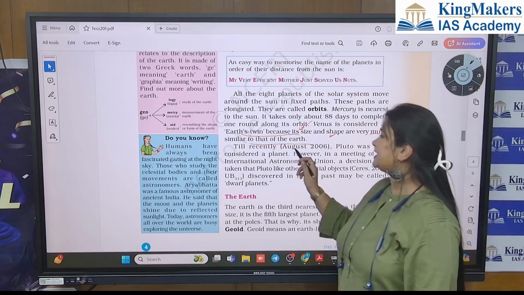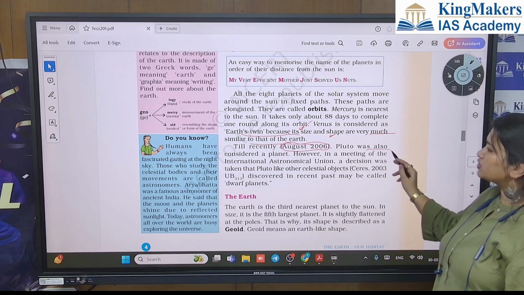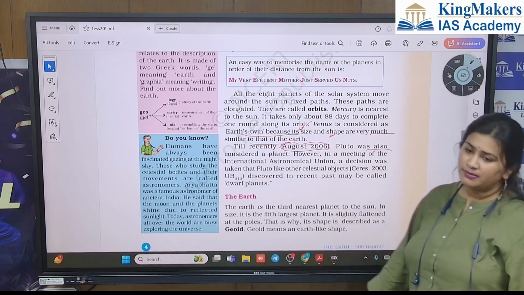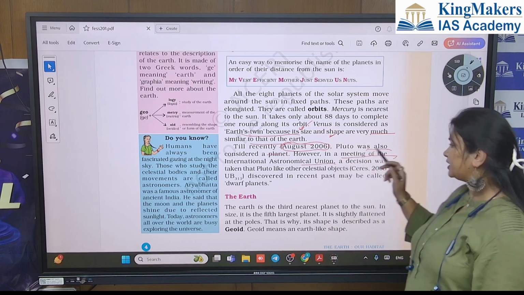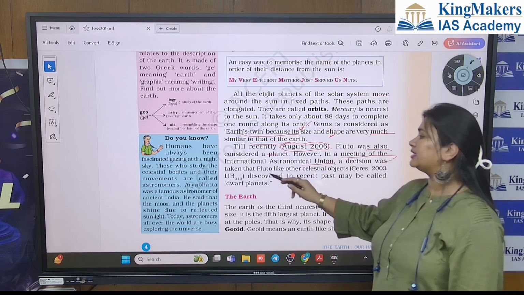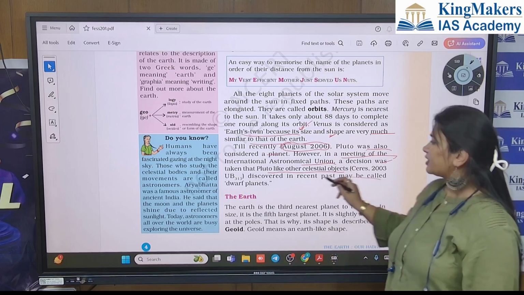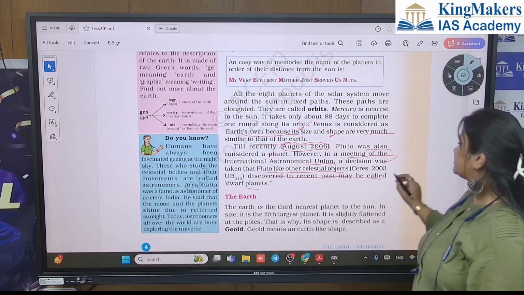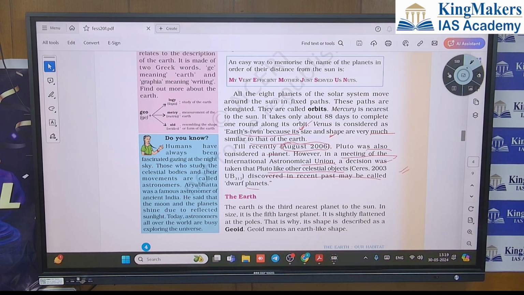So till recently, August 2006, Pluto was also considered as a planet. However, in a meeting of the International Astronomical Union, a decision was taken that Pluto, like other celestial objects discovered in recent past, may be called as dwarf planets. Okay, so you have to tell me what is dwarf planet.